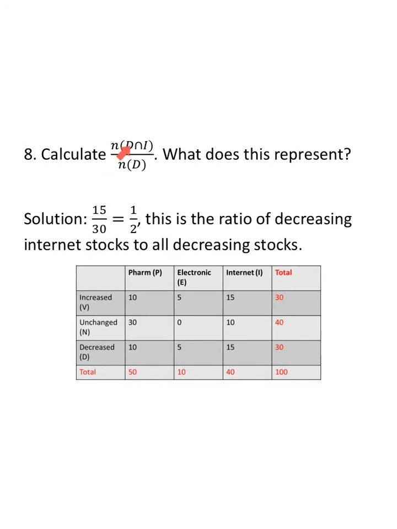This is different. This is the number in decreasing internet stocks divided by the number of decreasing stocks. So decreasing internet stocks was 15. The total number of decreasing stocks was 30. Simplifies to 1/2. This tells us, because my denominator is decreasing stocks, that half of all the decreasing stocks came from the internet sector.